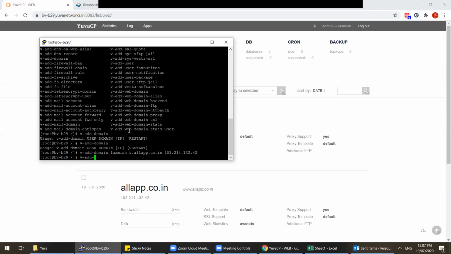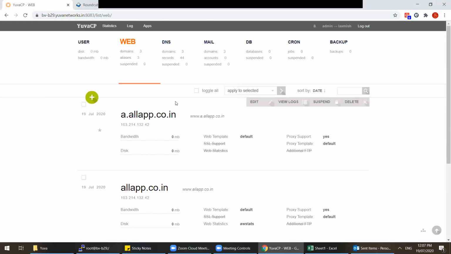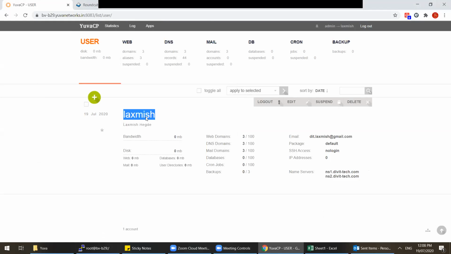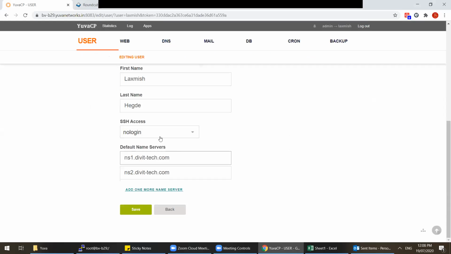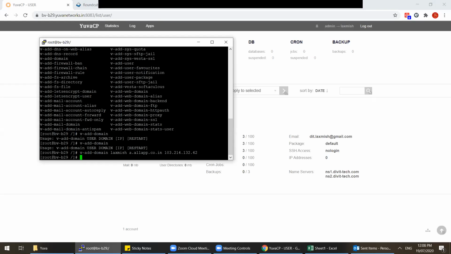For installing the applications, in which console do we need to use, this one only, right? This only, root console only. This is the complete main console for the server. Okay, so it can be used with admin or it can be used with Lakshmi as a user. In case you wanted to give access for this Lakshmi also, you can edit it and give bash access or SH access. But for the installation of applications, Node.js and all, root access only is required because you need sudo. That's why actually.